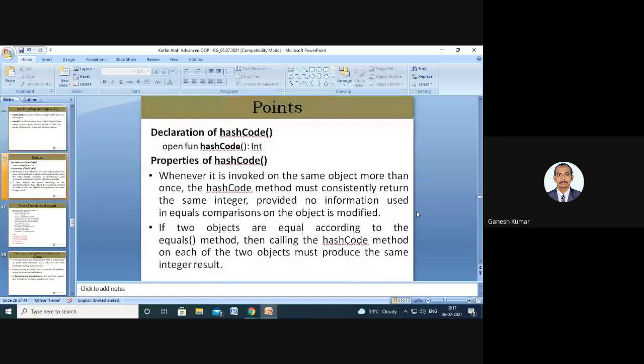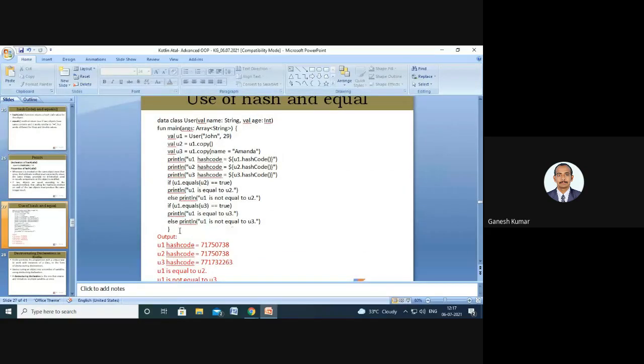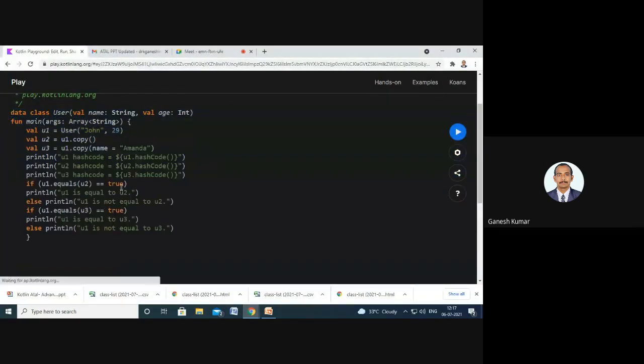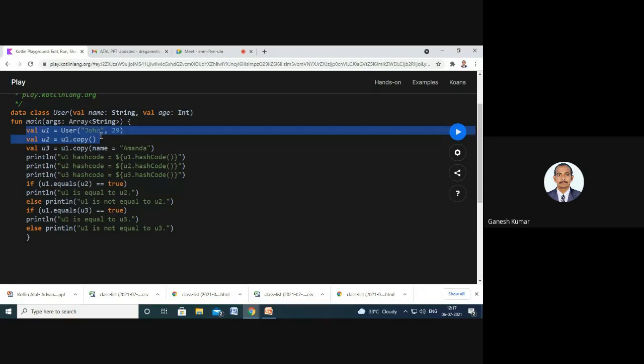So next comes hash code. With the help of a data class, how we are extracting the hash code for the particular object created. Here is the one I told already. Like I had passed both the values, I mean both the parameters of the object u1, to u2. In the third one, I have given the name Amanda only. So we can change it as Kotlin also.